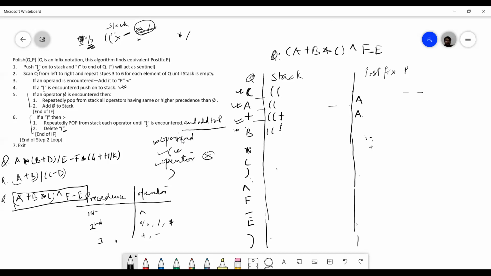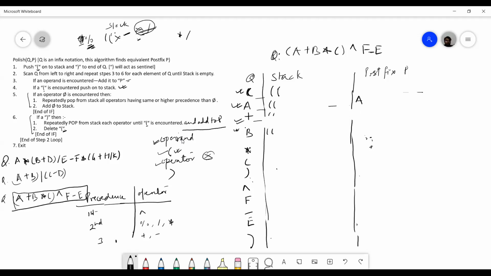Again, I got an operand. So I will add it to P. Sir, I didn't understand the third line. What is your name? Sir, Ayush. Ayush. So what is the problem here? Read this first. What is written? If an operator is encountered, then repeatedly pop from the stack all operators having same or higher precedence than the operator. Add the operator to the stack. So now we get here plus.